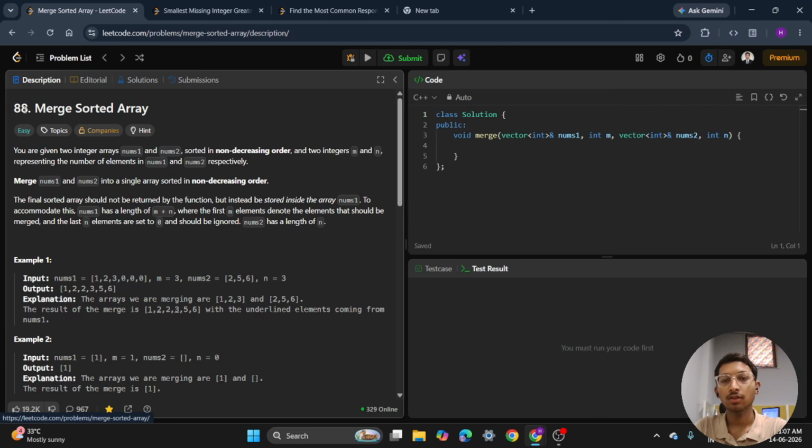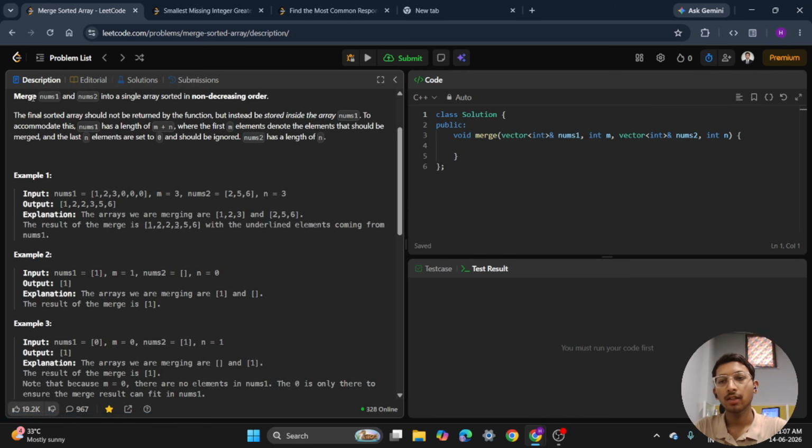Let's get started. So the problem understanding is that we have been given two sorted arrays, nums1 and nums2. The array nums1 has enough extra space at the end to hold all the elements from nums2. Our task is to merge nums2 into nums1 so that nums1 remains sorted. Let's look at an example.